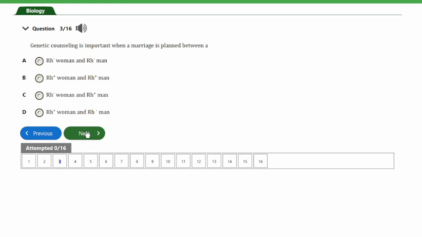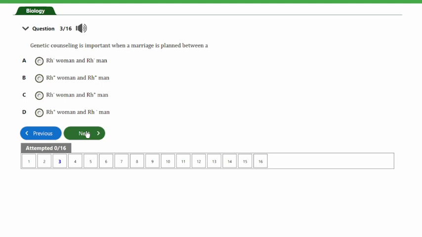So guys, this question is relating to the rhesus factor, which is in the blood. So guys, we know about the blood group. We have A, B, AB, and O, and then we have the rhesus factor, which indicates positive or negative in the blood.